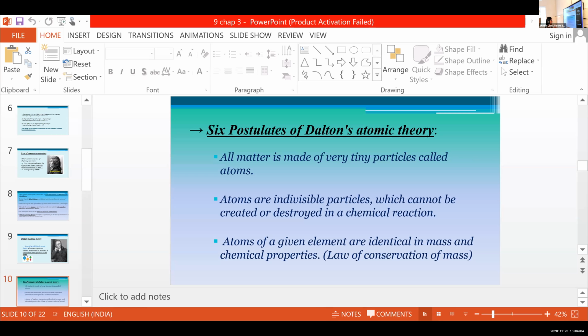So the atoms of a particular element are identical in mass and chemical properties. If we take an example, hydrogen as an element, atoms of hydrogen are identical in mass and chemical properties. Clear?